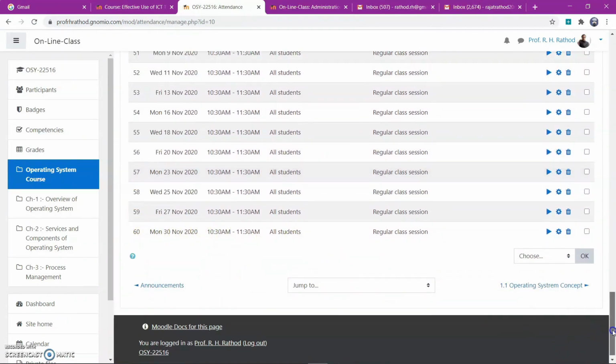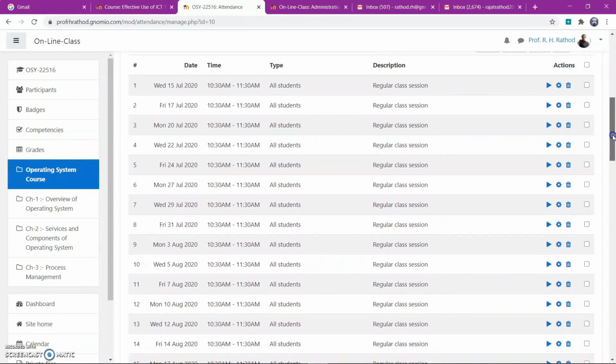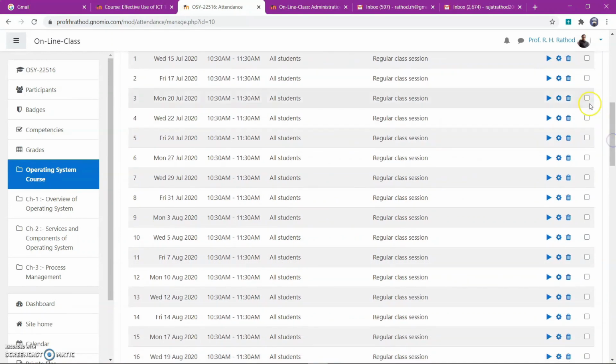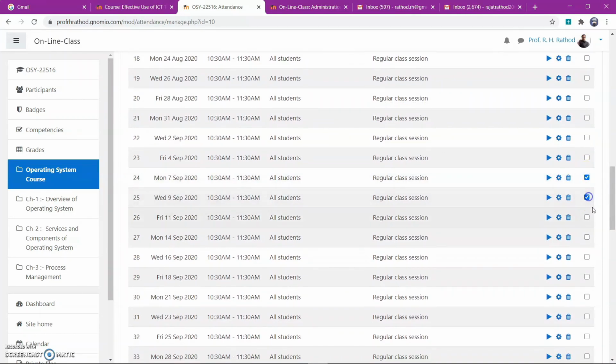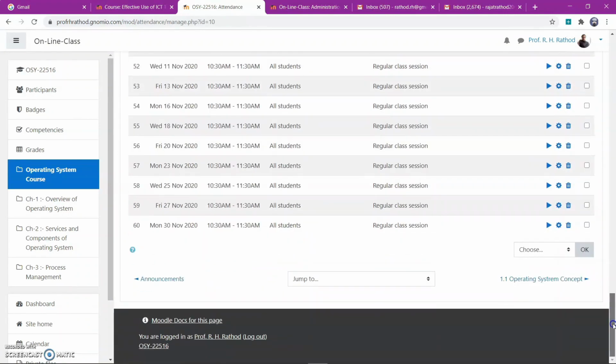So choose the holidays and delete those days. So randomly I will select which days we don't require. Some Diwali vacations, some Sunday, sorry, not Sunday, but some holidays, and then choose delete.